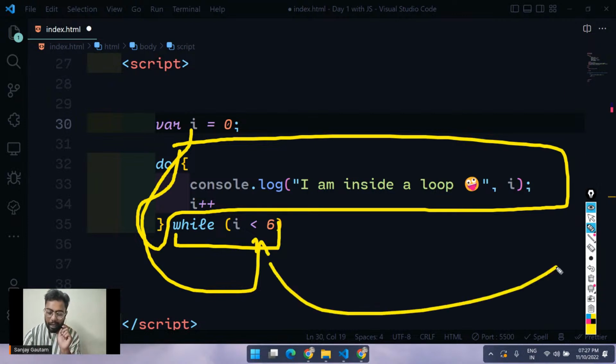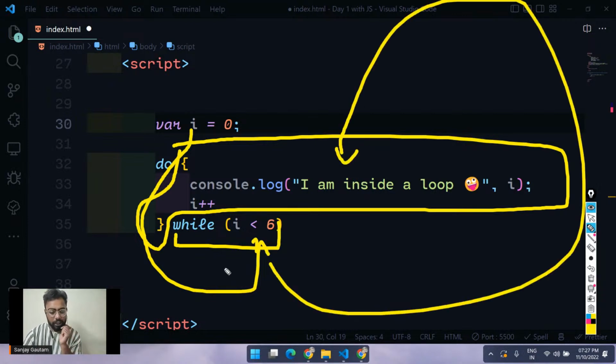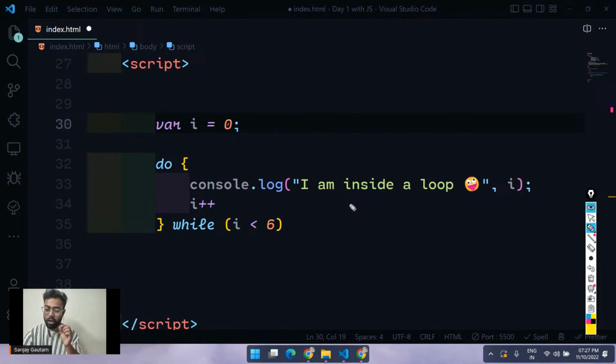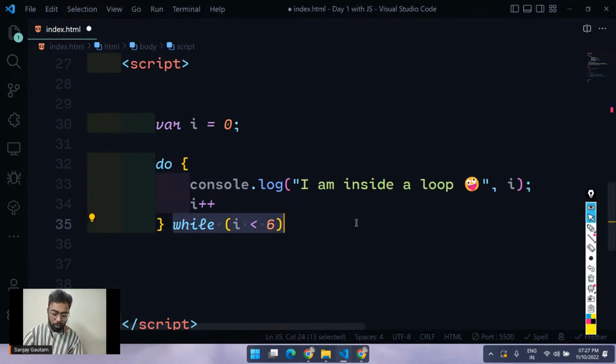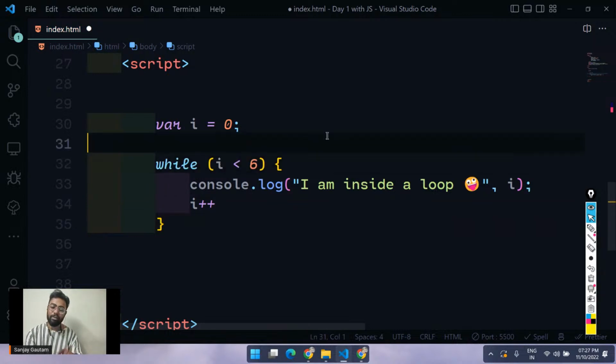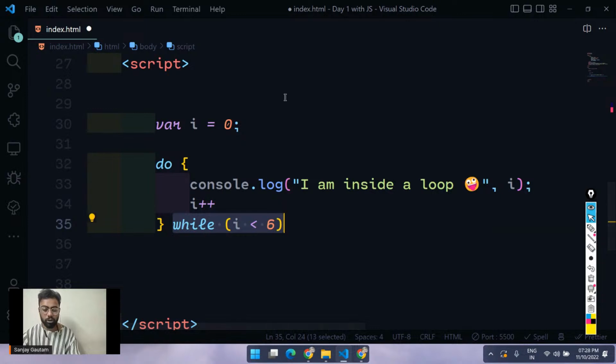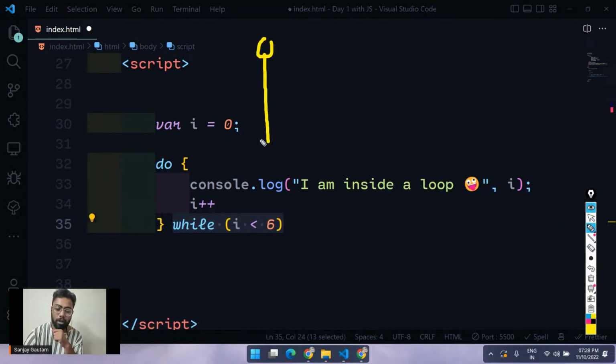If we have a true here, execute this piece of code again and check the condition one more time. So the only difference between a while loop and a do while loop is that the do while loop will execute the code first and then check for the condition. But in the case of a while loop, it will check for the condition first and after that execute the code. So remember what I told you, that JavaScript is just going to read your code from top to bottom. This is written at the top and this is at the bottom, so that's why.